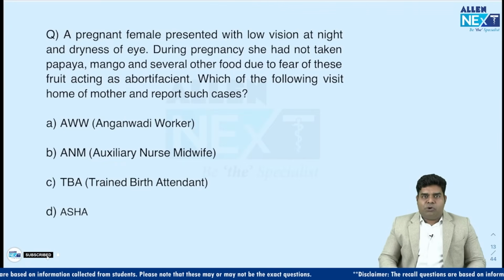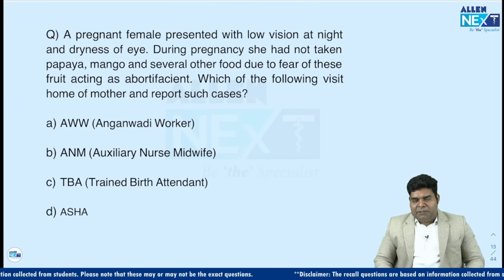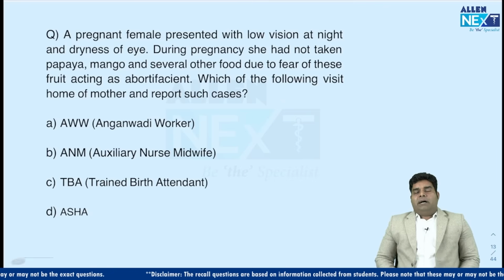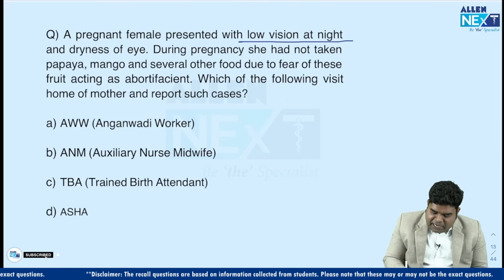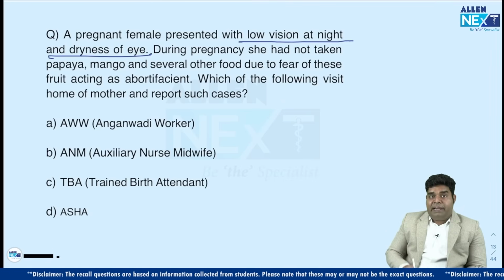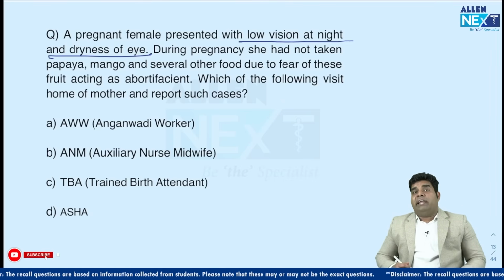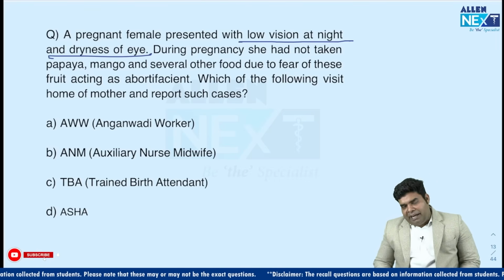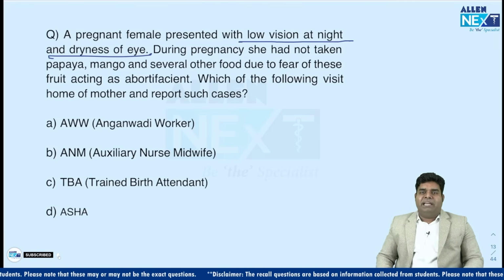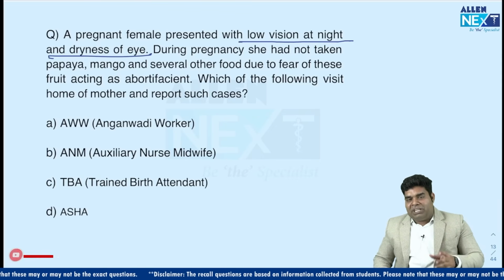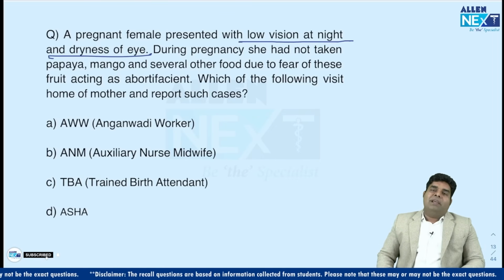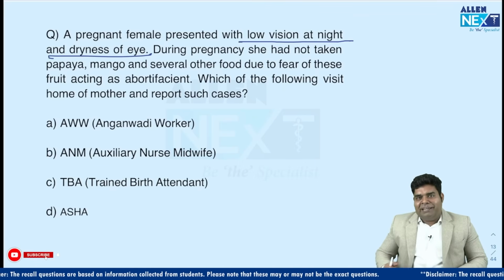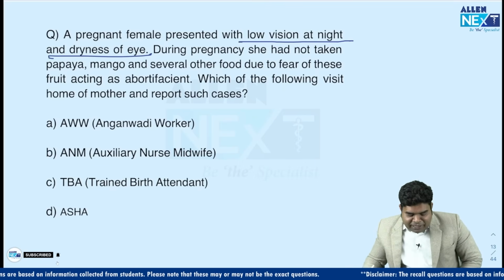Now, next question was again a concept mixed with ophthal, that there was history of low vision at night and dryness of eye in a mother who had not taken papaya, mango and other fruit, because villagers think and say, and even city people think and say, that papaya especially can be abortifacient. So they don't take it. And like my wife has also not taken papaya, because my mother was insisting on it.